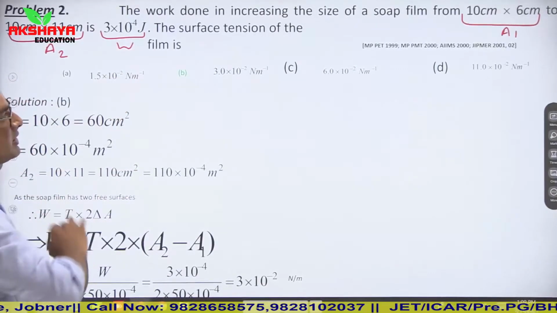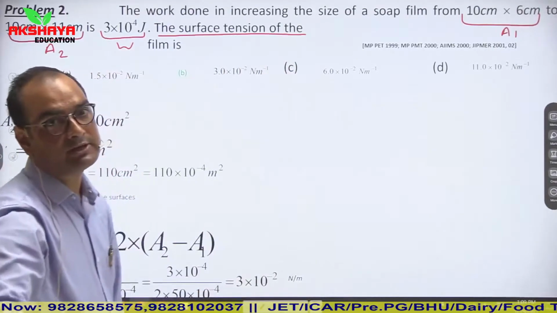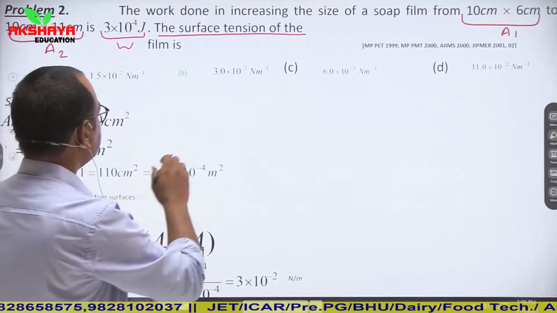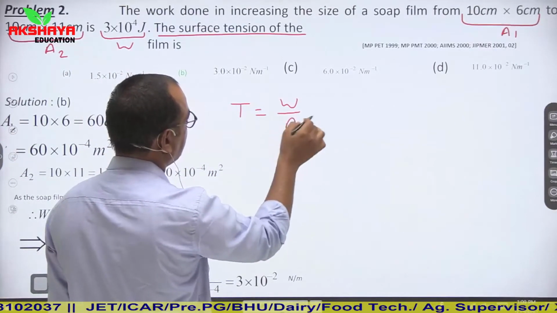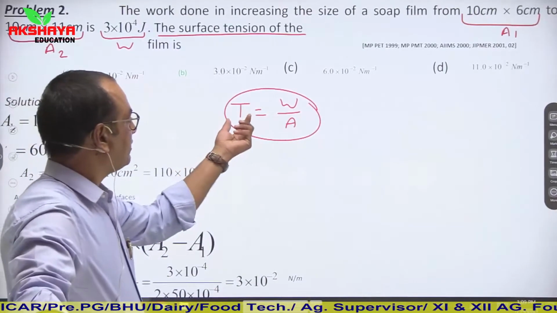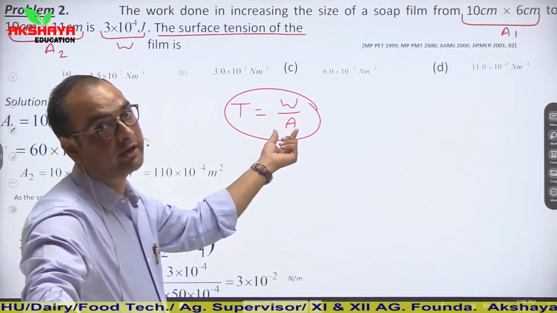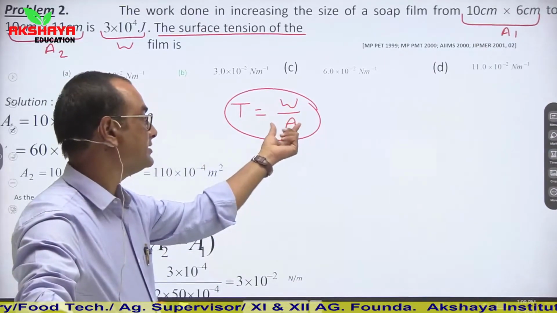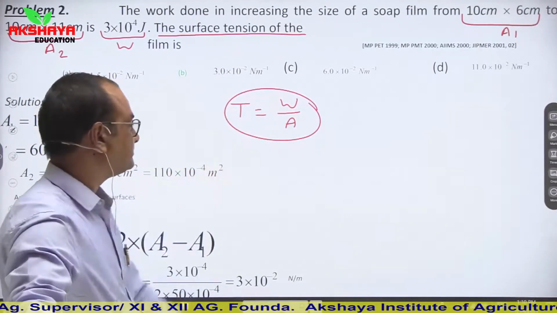You have to find surface tension. So we know the formula for surface tension, that T is equal to W upon A. This is the general formula of surface tension. And we know from here that surface tension is work done in minimizing the area of liquid surface, or surface energy.